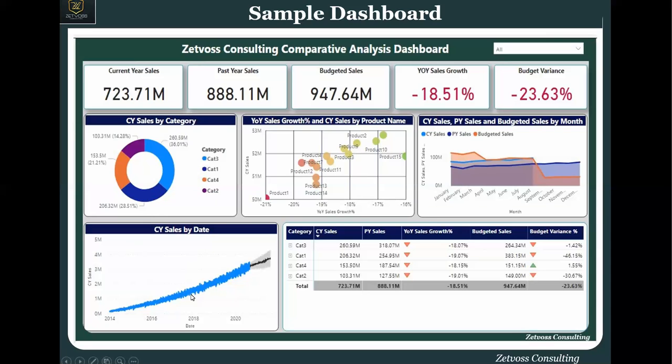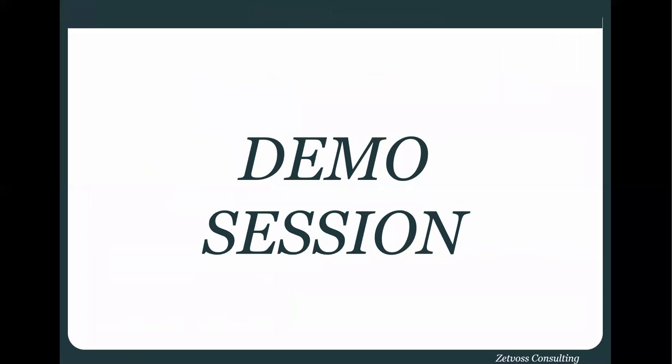So Power BI also allows us to predict sales based on our historical data. I hope that is understood. Those are just some of the things we want to talk about. Very briefly, we'll move to a demo session. We have a very short demo session where I take you through some elements of Power BI, and then we can take questions. I don't know if anybody has a question by now. We can take questions while I'm setting up the demo, okay?